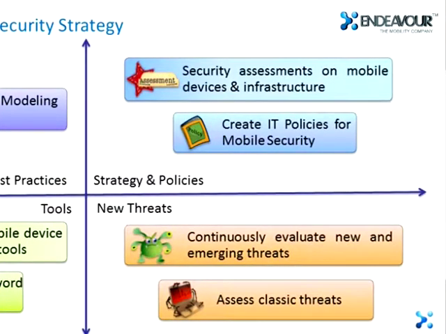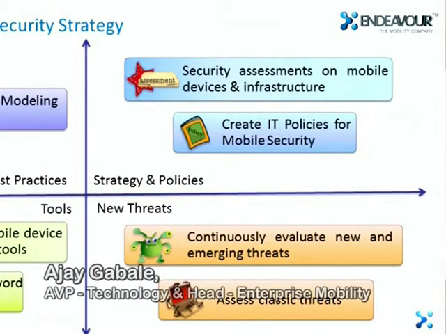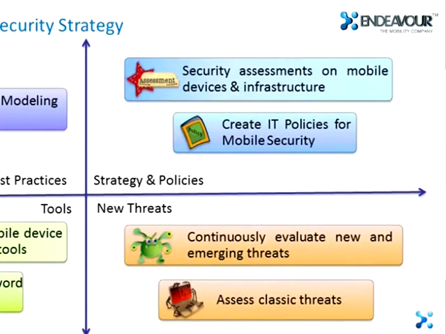And as a strategy, we should continuously evaluate the new and emerging threats from cyber criminals, and also assess the classic threats like Trojans and all. We know that those will also be active, even though there are solutions available, but as we see new mobile platforms, those classic threats will also become big threats for any mobile application.